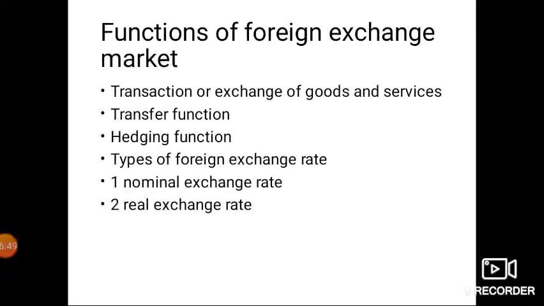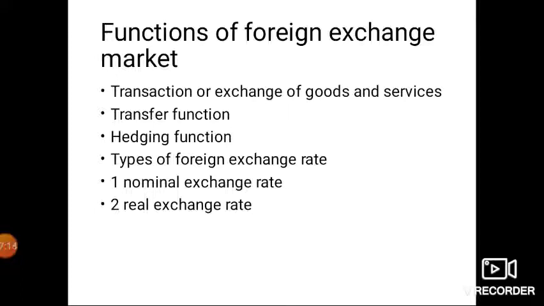Now what is the difference between the two? Let us understand with the help of examples and their definitions. First of all, nominal exchange rate: a monetary value of one currency in terms of another currency. Suppose $1 is equivalent to 75.